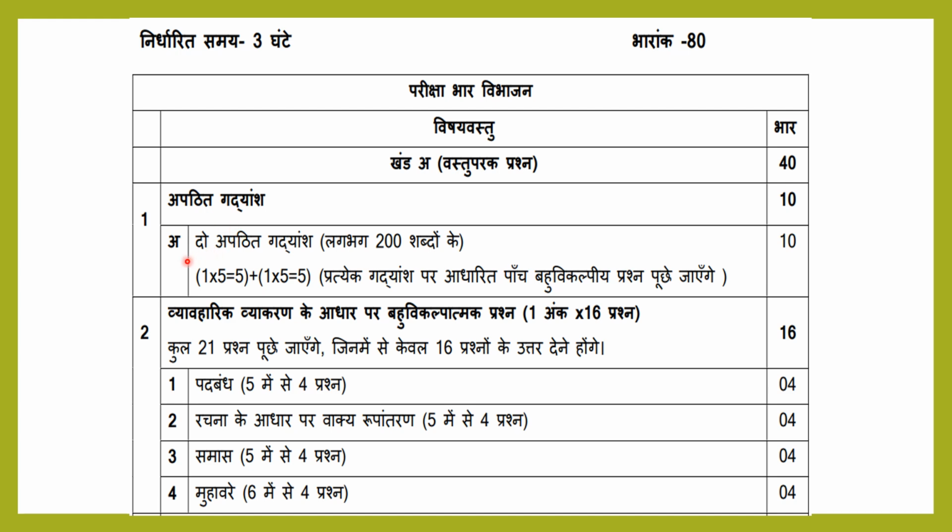So totally 2 अपठित गद्यांश, 2 unseen passages will be given. Each one contains 5 marks. Okay, so 5 questions, each 1 mark. So the first अपठित गद्यांश 5 marks, and the second अपठित गद्यांश for 5 marks. So totally for 10 marks you are going to write 2 unseen passages. Okay, next question comes in this